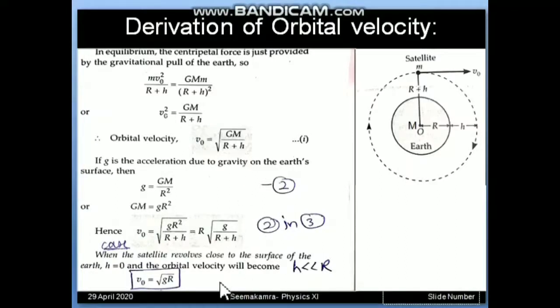So we have three formulas derived here. In terms of capital G, root of GM upon r plus h. In terms of small g, root of gr square upon r plus h. And an approximated formula, that means when the satellite is revolving very close to Earth, then root of gr formula.